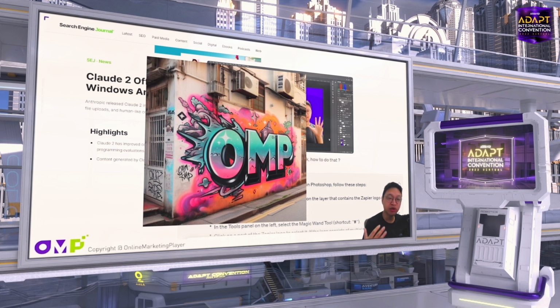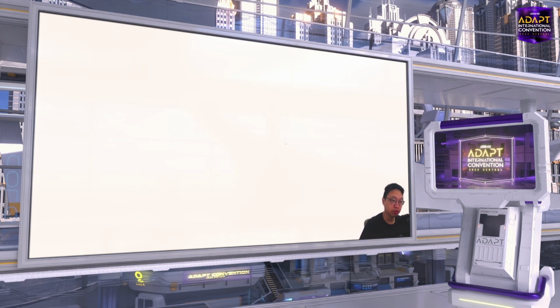It also can generate images. You can set a prompt and it will generate an image for you. This image is fake. It's generated by ChatGPT. My company name is OMP. I told it to generate an OMP graffiti on the wall, and here is the result.